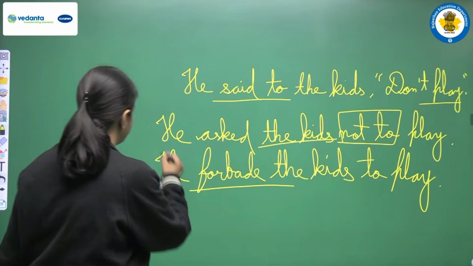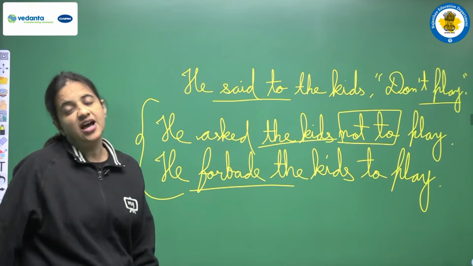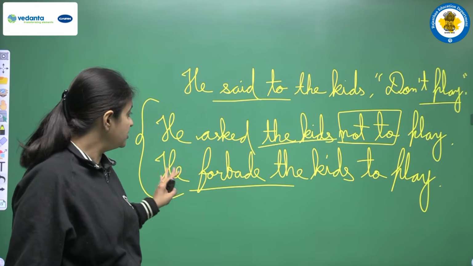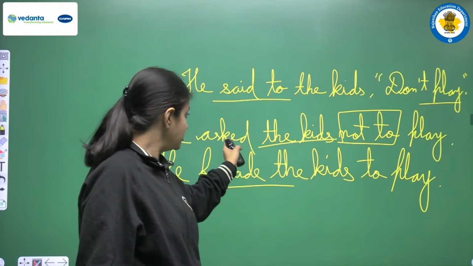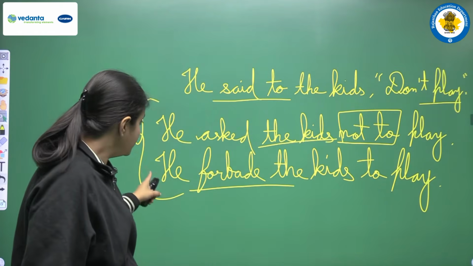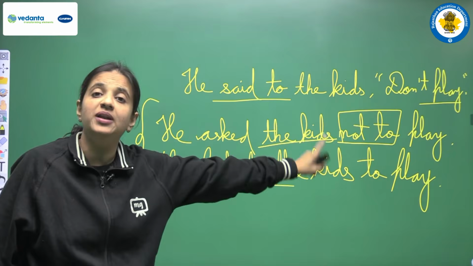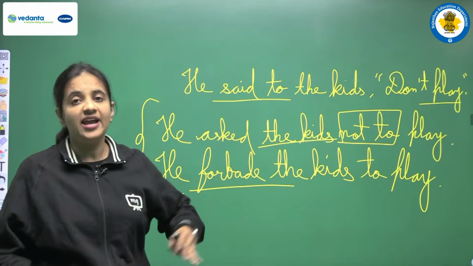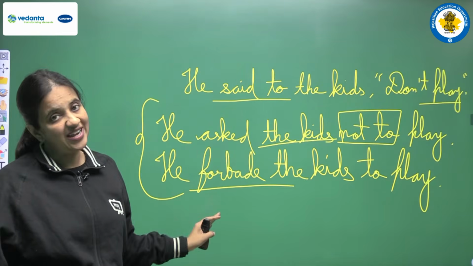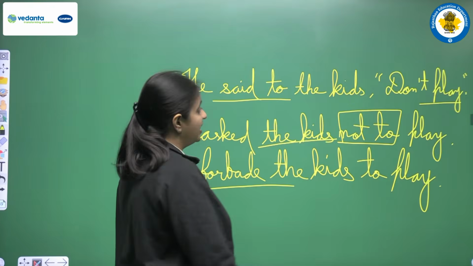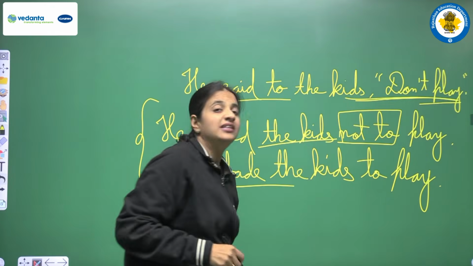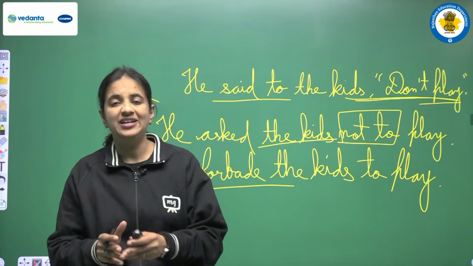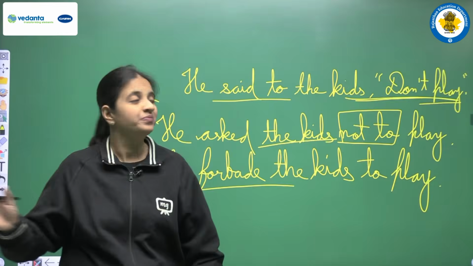So these are the two options that we are having, and both the options are absolutely right. We can go for any one from these two options. So first option we are having, he asked the kids not to play. Second is he forbade the kids to play. Okay, and yes, both the options, they are absolutely right. You can use any one from these two options, right? And the thing that you have to remember, that when we are having a negative sentence, then in the indirect speech also you have to maintain that structure. You have to maintain that negative form.